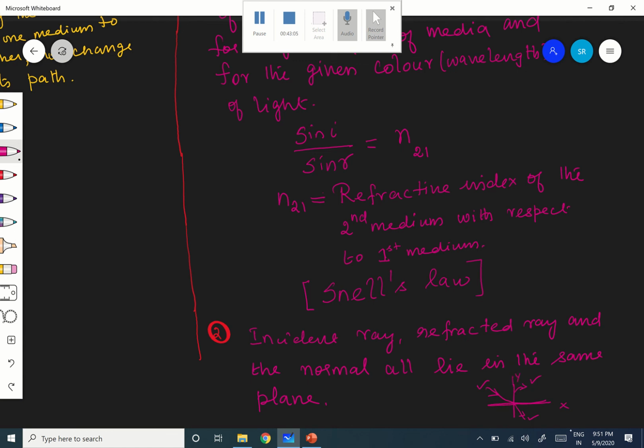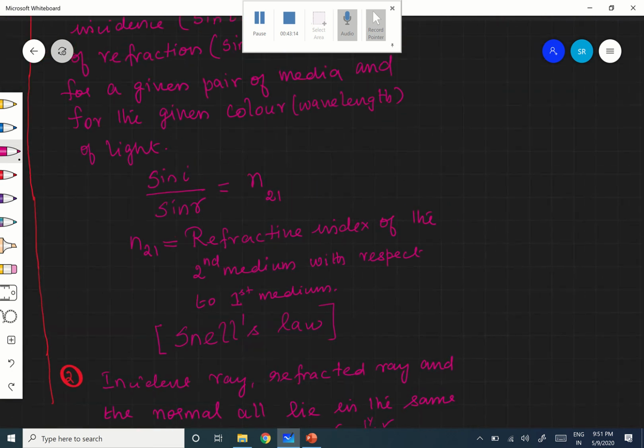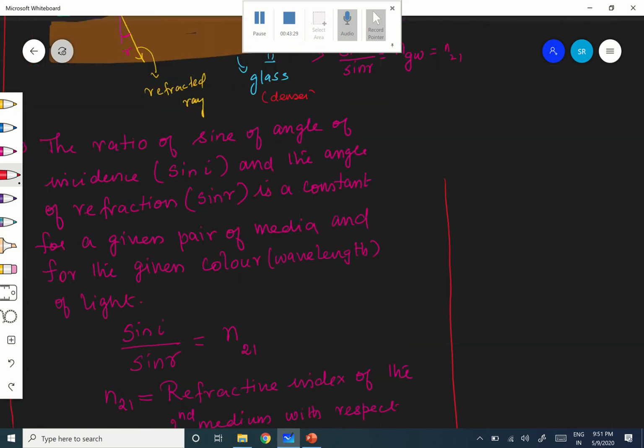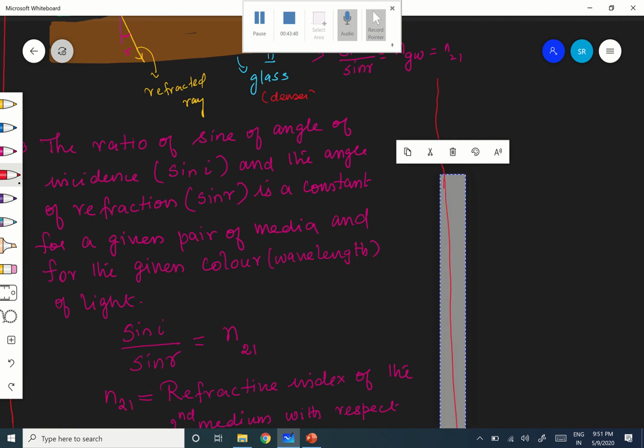Therefore, incident ray, refracted ray and the normal all lie in the same plane. Okay. Then, next, we will see two examples now. This is the refractive index of the second medium with respect to first medium. Now next one, let me take the other. Hope you are following this. Is it clear?